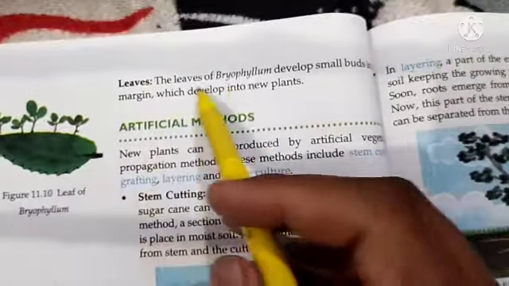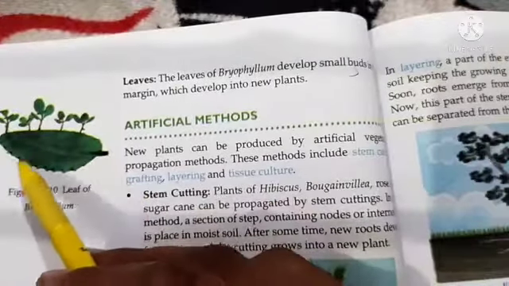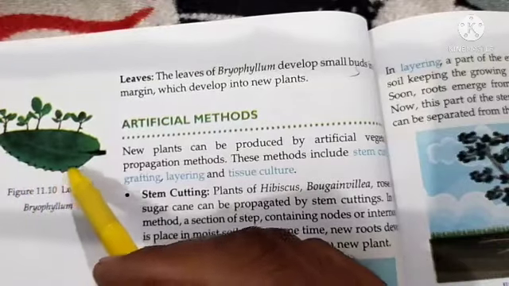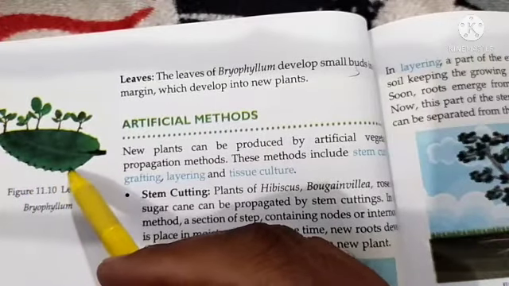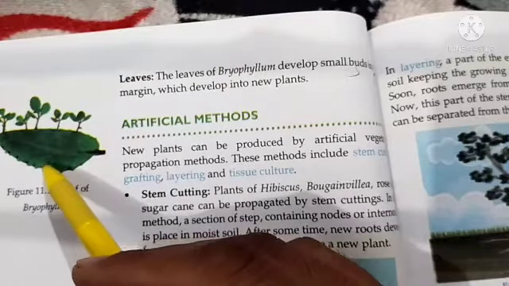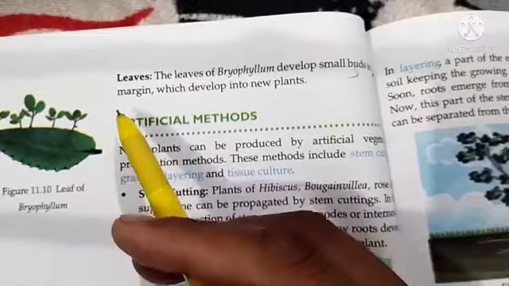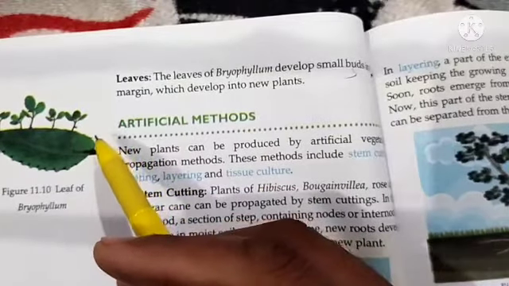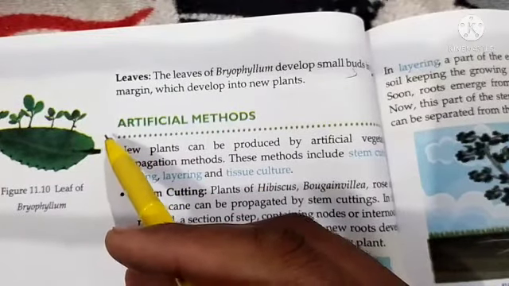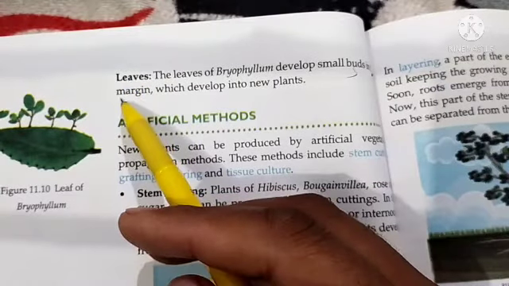Okay, the leaves of bryophyllum develop small buds in their margin, and these buds will modify after some time into new plants. So these are the natural methods of vegetative propagation, which take place naturally with the help of leaves, stems, and roots.